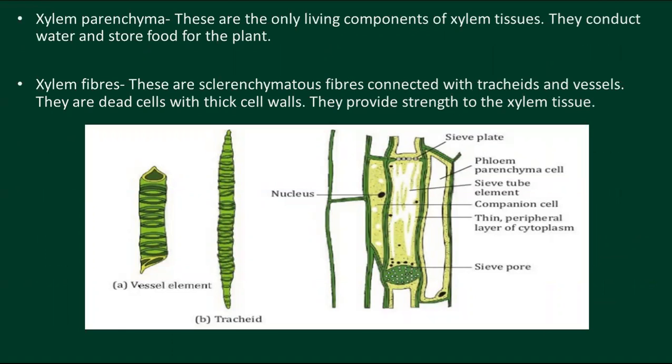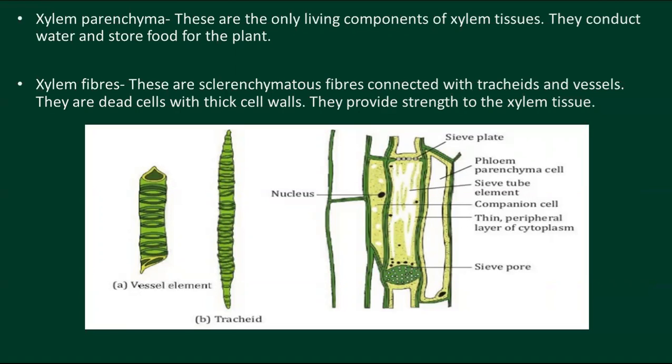These are the only living components of the xylem tissue, and they conduct water and store food for the plant. These are the functions.